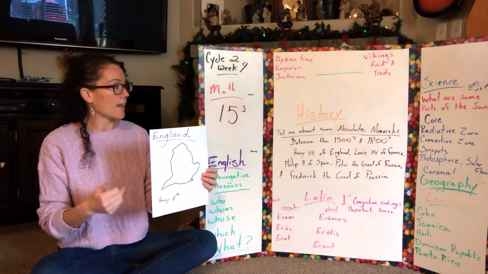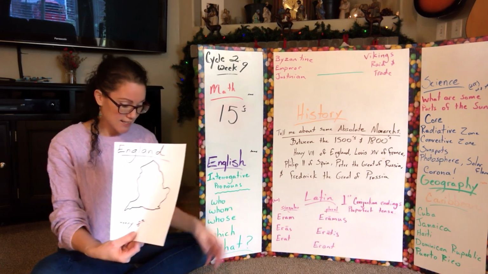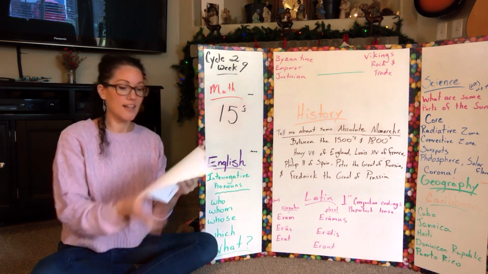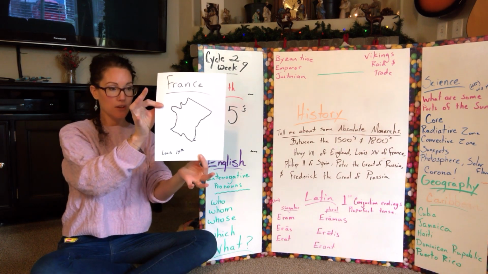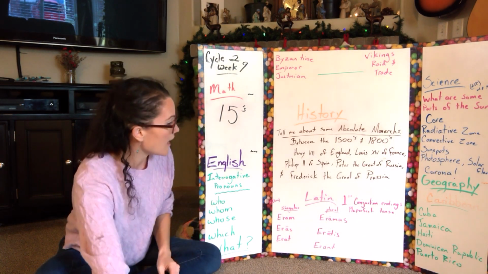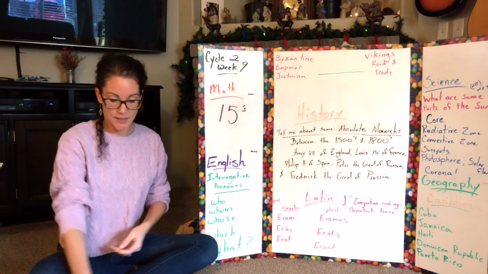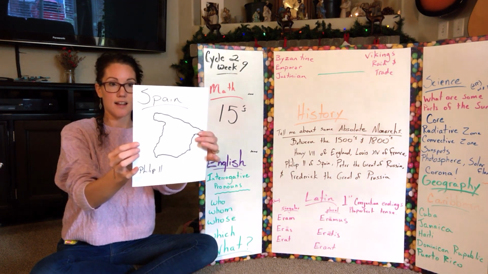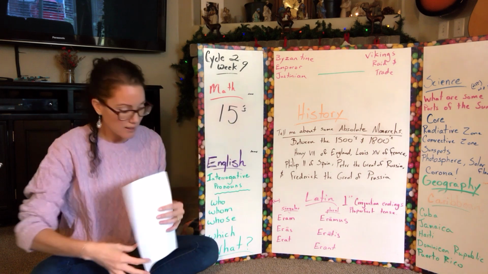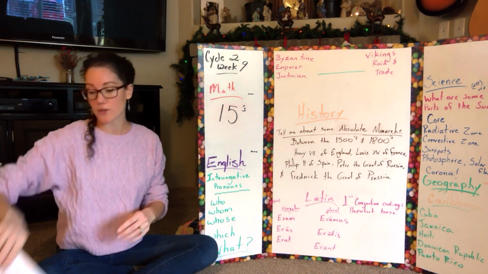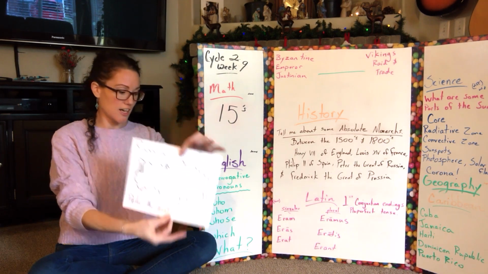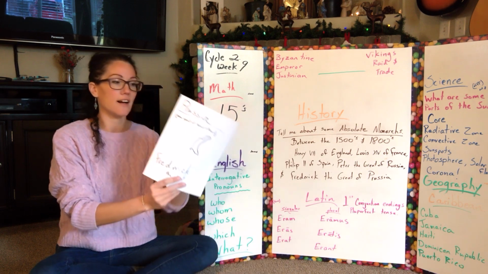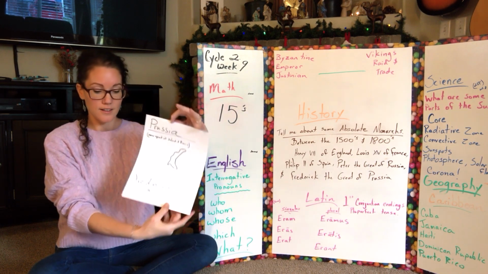And then I'll ask who wants to be Louis XIV. And I'll hand Louis XIV this with a picture of France. And the same for Philip II, and hand them this of Spain. And then whoever wants to be Peter the Great, I'll hand them this of Russia. And whoever wants to be Frederick the Great, I'll hand them this of Prussia.